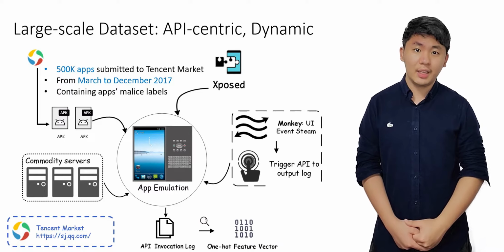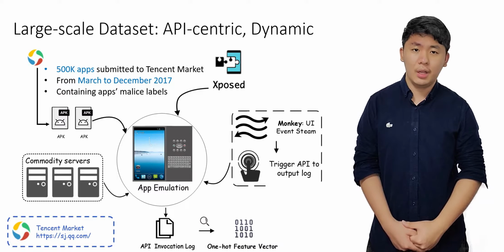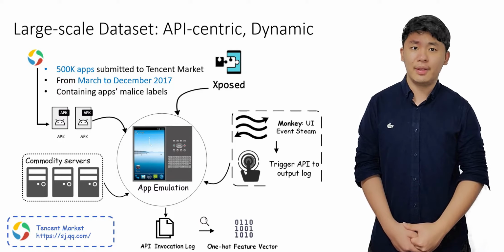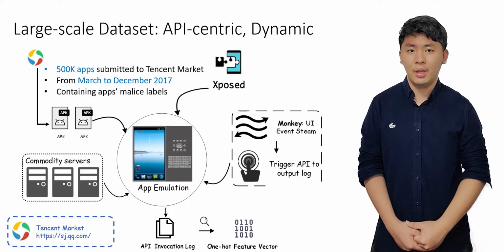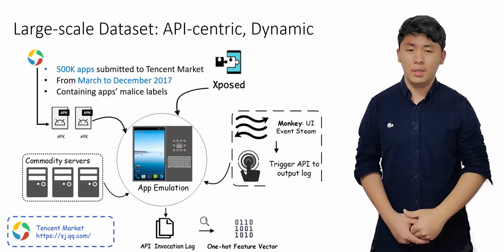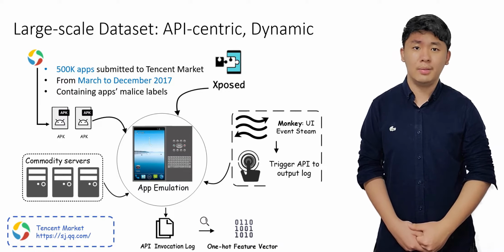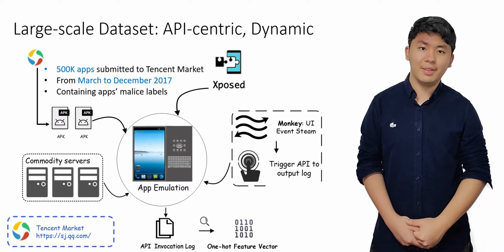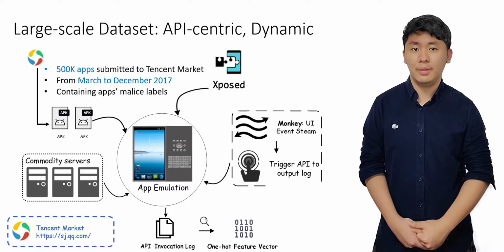In total, the dataset contains the malicious labels of 500,000 apps submitted to Tencent market and reviewed by its own sophisticated app review process. To build a desirable ML-based detection system at market scales, we focus on a lightweight and scalable feature extraction design, API-centric dynamic analysis, which monitors Android API invocations at an app's runtime. To do so, we construct a dynamic analysis engine based on Google's Android emulator. We use the Monkey UI exerciser to generate UI events for apps, and the Xposed hooking framework to track apps' API usage during their runtime.